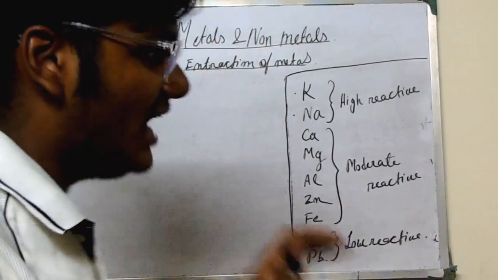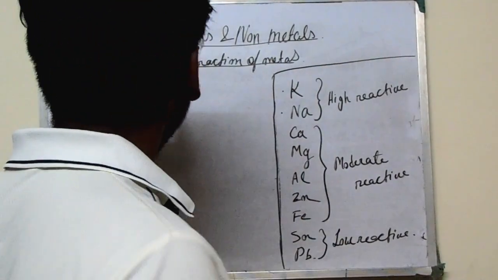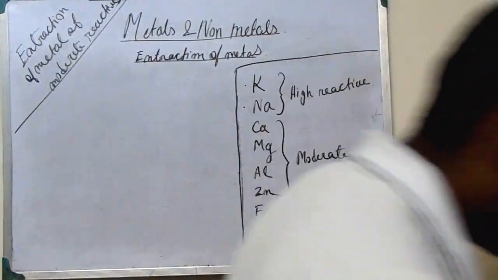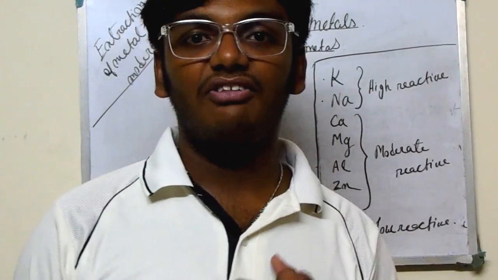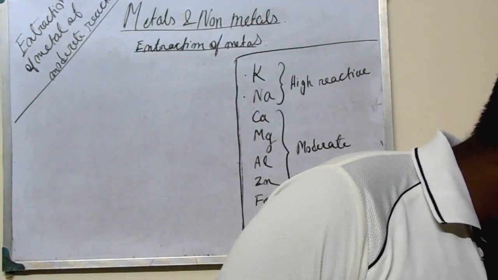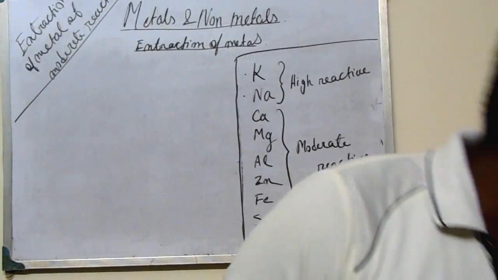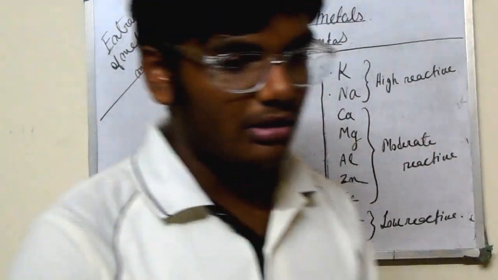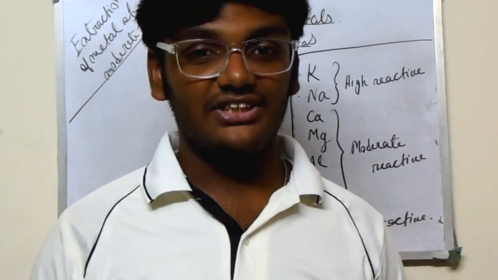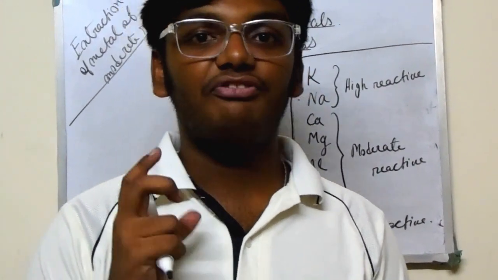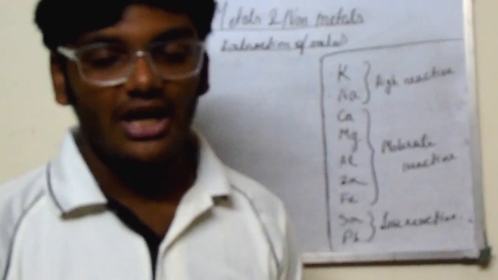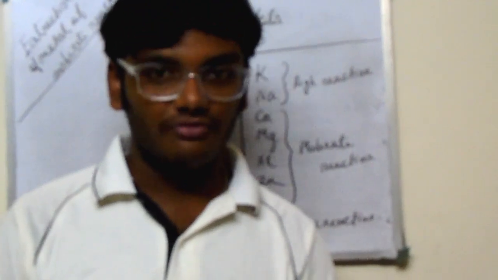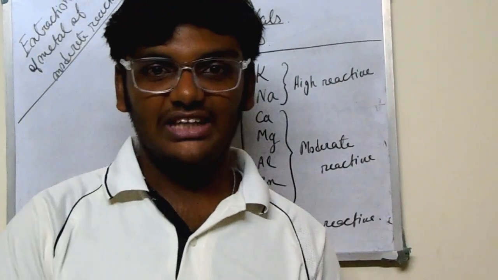We have done with the high reactivity. Now we will see moderate reactivity. What is the first? That is the reducing agent, and the first process will be, if we are getting it into carbonate or sulfide, that is calcination and roasting, but the first process will be performing with a reducing agent. And what will be the reducing agent of these elements? Carbon.